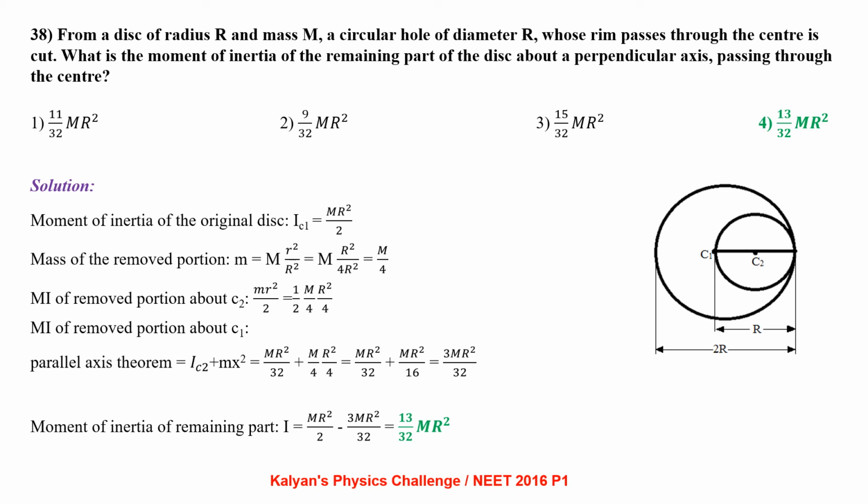Now the moment of inertia of the removed portion about C1, that is the original axis, we obtain by applying the parallel axis theorem, that is IC1 equals IC2 plus mx square. Upon simplification, that comes out to be 3 times MR square by 32. Now the moment of inertia of the remaining portion is obtained by subtracting this value from the moment of inertia of the original disk. That comes out to be 13 by 32 MR square.